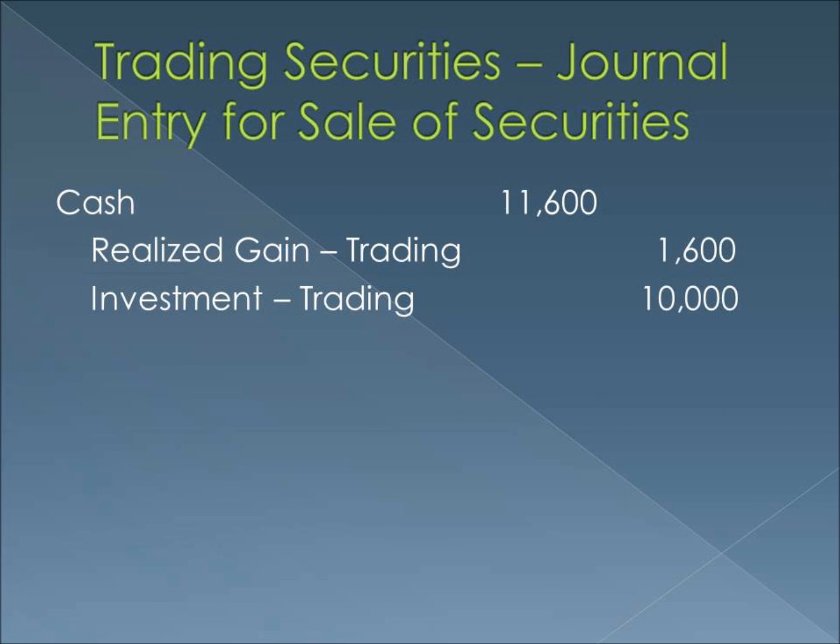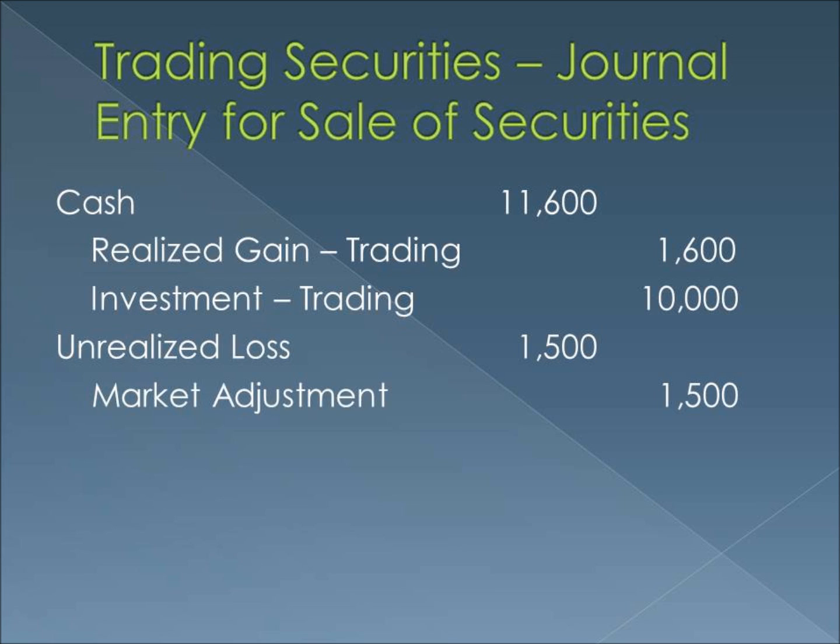Suppose the stock is sold for $116 per share. ABC receives $11,600 cash, resulting in a realized gain of $1,600 after removing the investment of $10,000. Because this investment is no longer on ABC's books, it must also zero out the market adjustment account related to the investment. To do this, we debit unrealized loss and credit the market adjustment account by its remaining balance of $1,500. This unrealized loss hits the income statement in the current year.